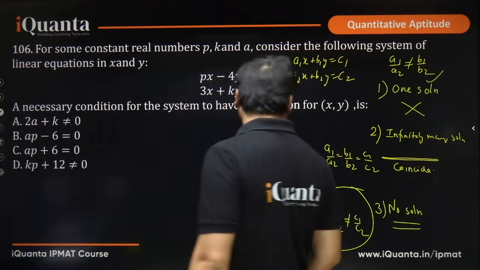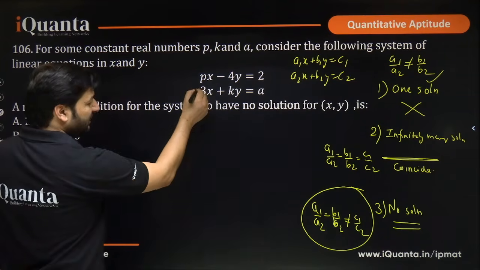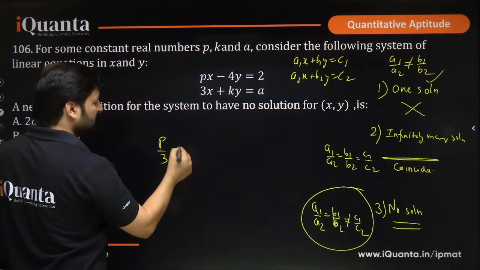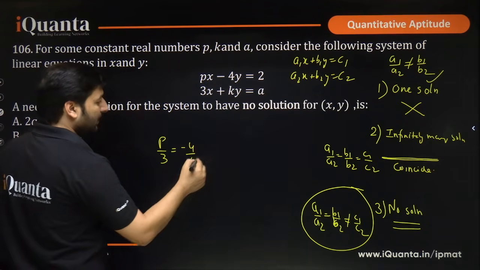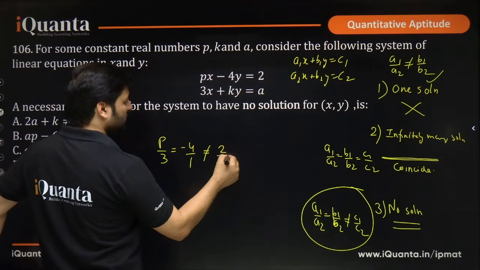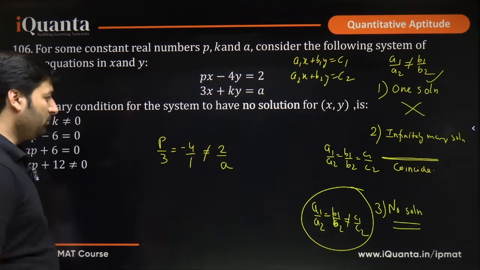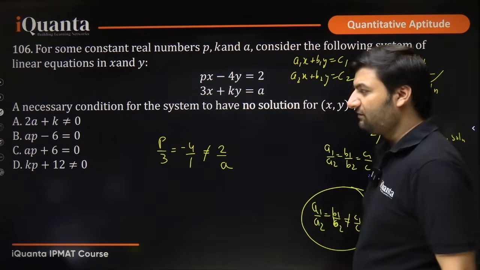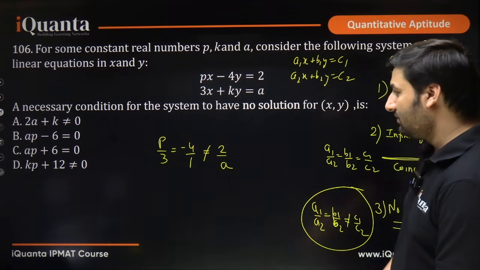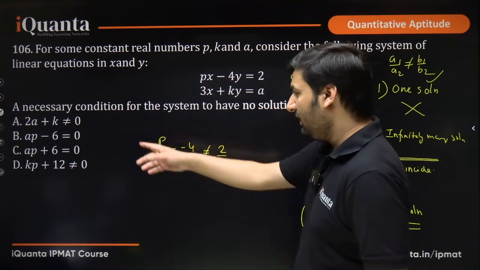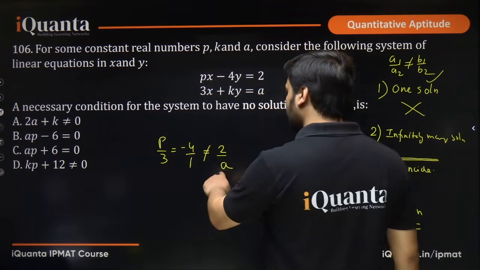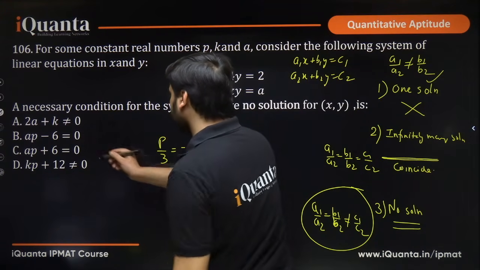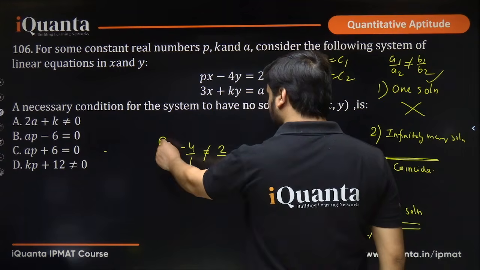Okay, what does that mean? This means that a1 upon a2, what is a1, a2 here? P by 3. That should be equal to b1 upon b2, that means minus 4 upon 1, right? And that should not be equal to c1 upon c2, that means 2 by a. I hope this is clear, right? Now here there are some conditions given to us, okay? 2a plus k not equal to 0, ap minus 6 equal to 0. How do you get ap? A into p. So if you have to combine option B, look at option B, okay? You want a and b combined.